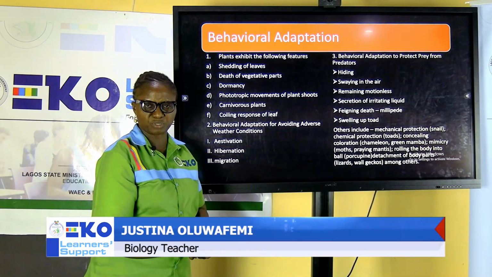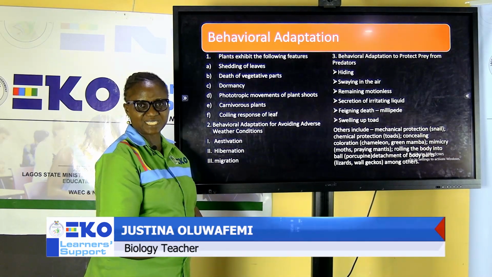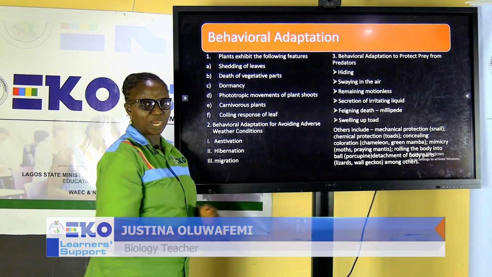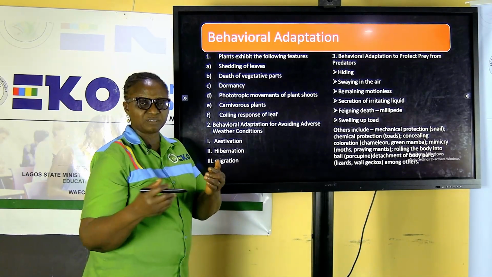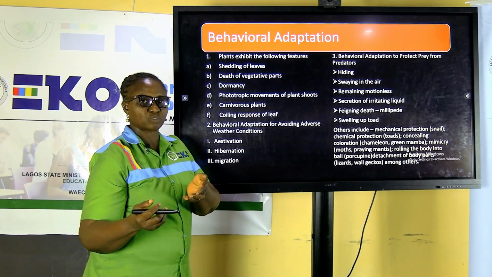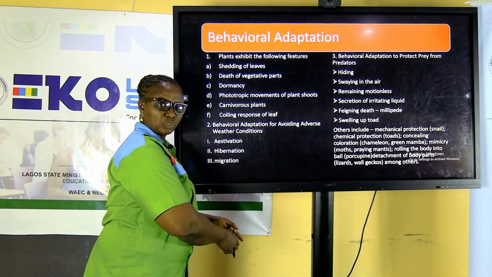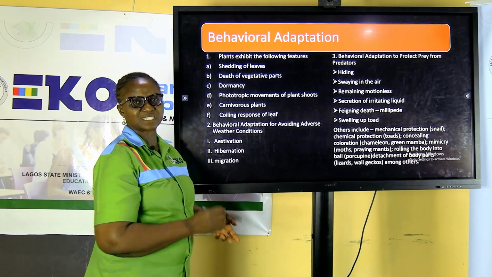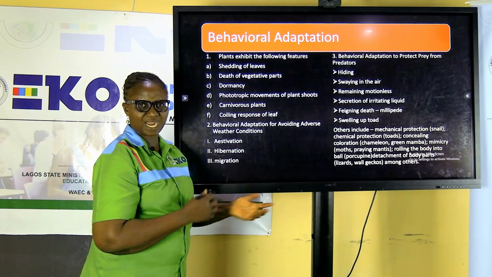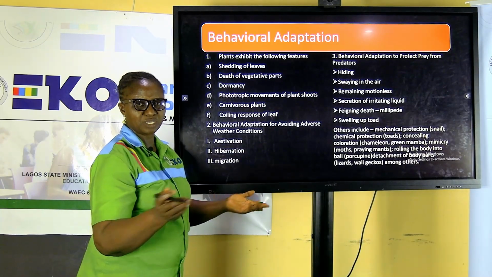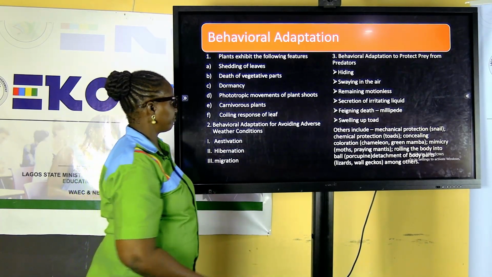What about migration? This is the movement of organism from one place to another, like fishes. When we get to the dry season, a number of the fishes will leave their habitats to go to another habitat where they get water. Cattle rearers go around with their cattle because they are looking for food for survival.